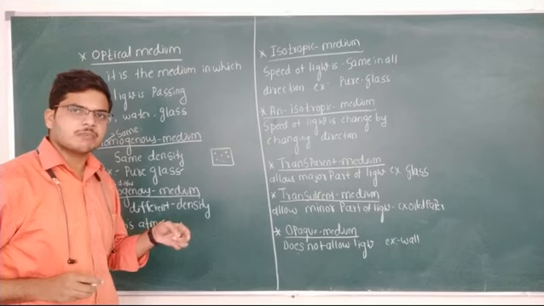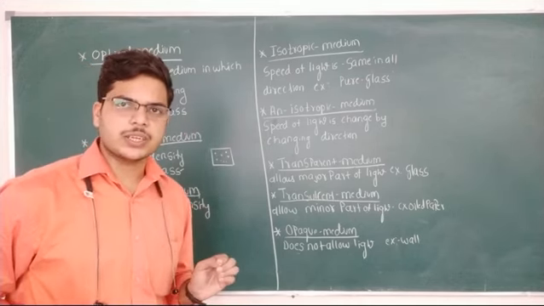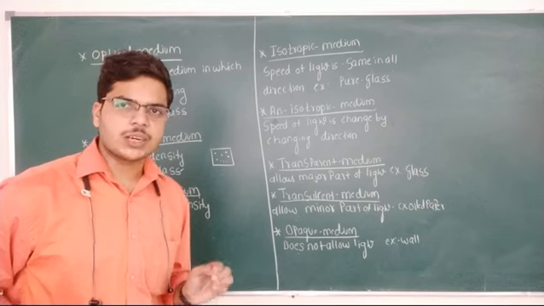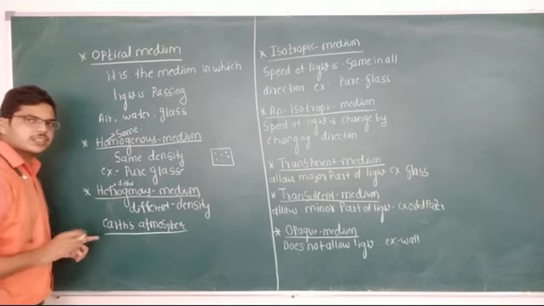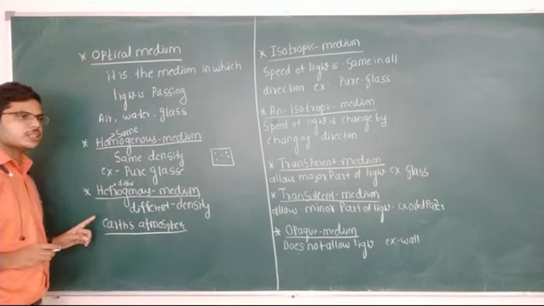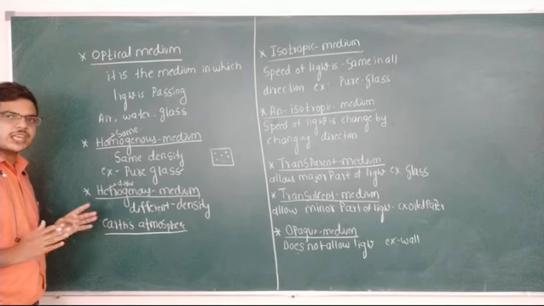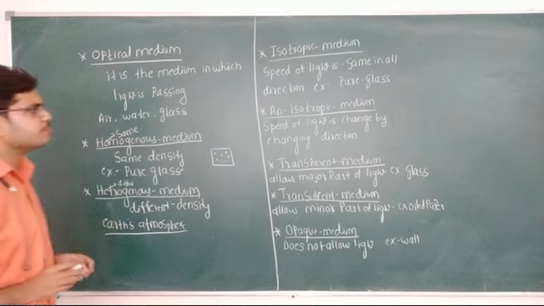The density will vary from one point to another. This is known as heterogeneous medium. What is an example? Earth's atmosphere. The density of the air and the arrangement of the air molecules keep changing. Therefore, Earth's atmosphere is taken as a heterogeneous medium.